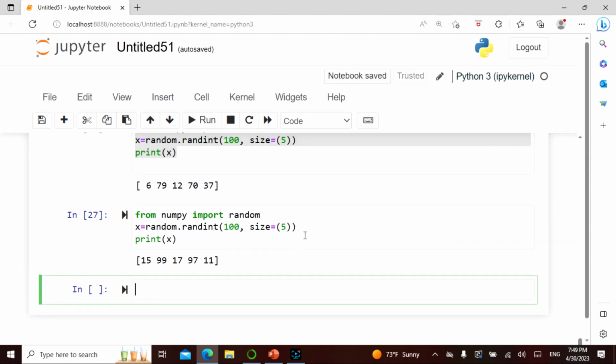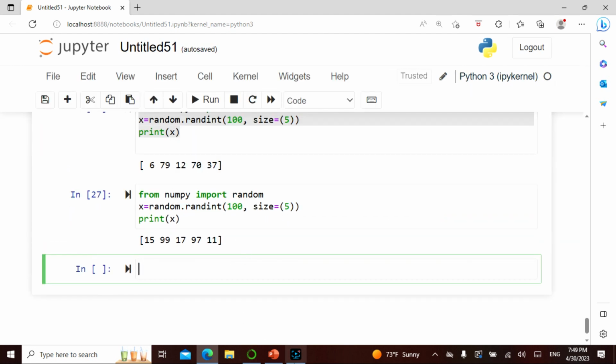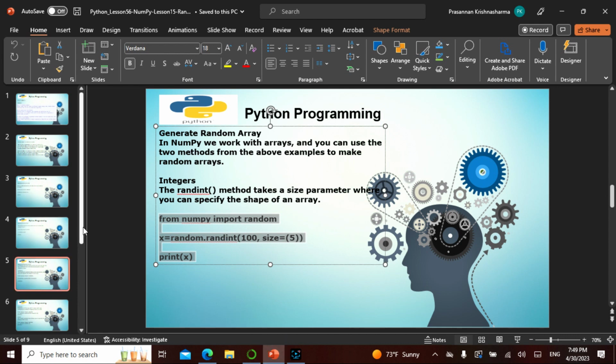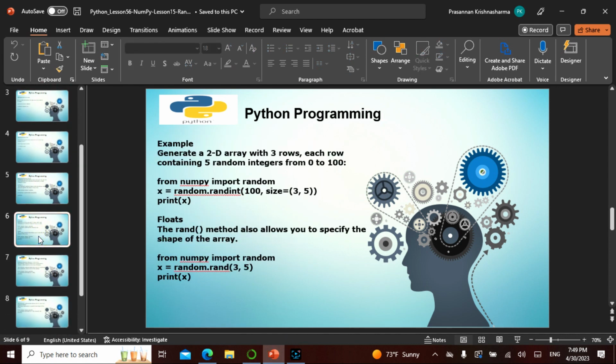So say you won the lottery. Since I give the size of 5, it is happening like this. See how cool it is. So this is what random is.